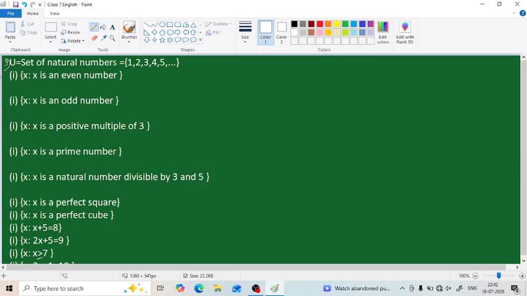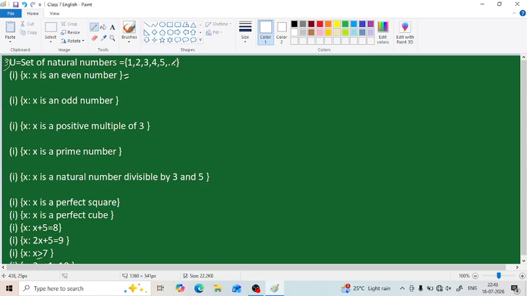The first question is, the set of all x such that x is an even number. That is the set which we are given. We have to write not only the roster form of this set but also the complement of this set. The roster form is our choice, we can write it or not, but definitely we have to write the complement.